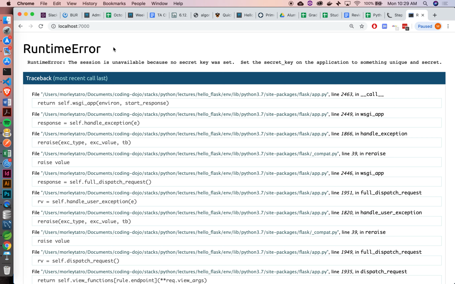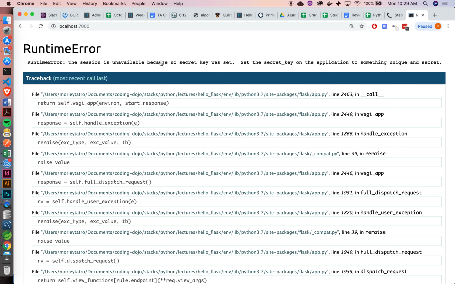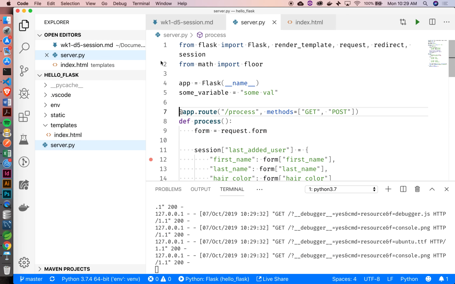So we're getting an error up here. The session is unavailable because no secret key has been set. I think I had that set accidentally because I was testing out something else the other day. But basically, you'll see this error if you have not set the secret key for your app yet. So let's see where we add that in.